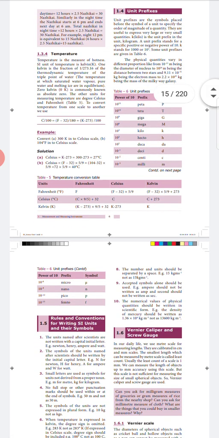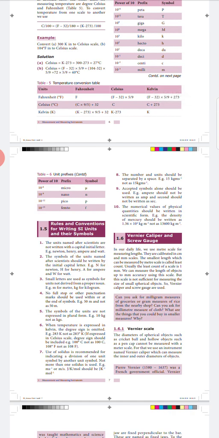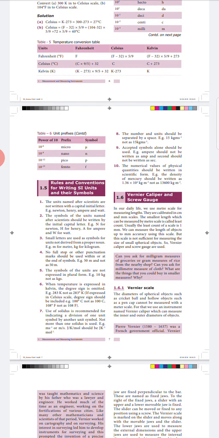And the next topic is rules and conventions for writing SI units and their symbols. Here we have 10 points. I'll explain one by one. The first point: units named after a scientist, that means units which were derived from a scientist's name, will not be written with initial capital letters. Usually when we write a name, we write the first letter in capital, but here, when we write units named after a scientist, we should not use the initial capital letter.